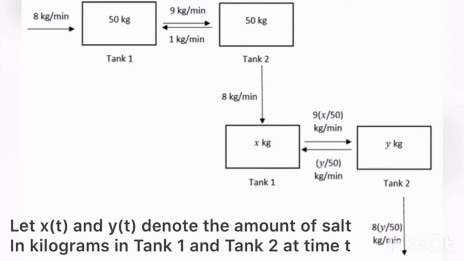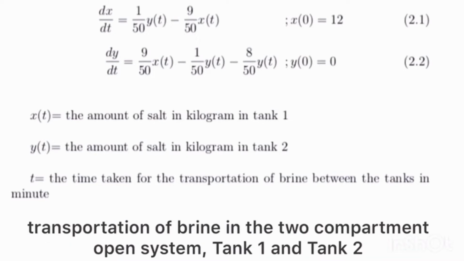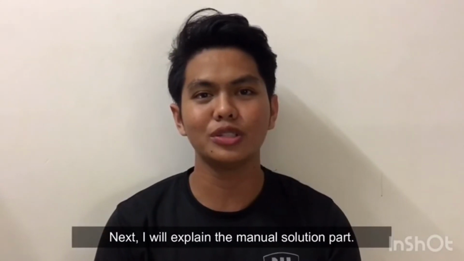Let x(t) and y(t) denote the amount of salt in kilograms in tank 1 and tank 2 at time t. Now this is the mathematical form, in the form of ordinary differential equations, regarding the transportation of brine in the two compartment open system, tank 1 and tank 2. So x(t) is the amount of salt in kilograms in tank 1, y(t) is the amount of salt in kilograms in tank 2, and t is the time taken for the transportation of brine between the tanks in minutes. At t equal to 0, x(t) is equal to 12, and at t equal to 0, y(t) is equal to 0 too. Next, I will explain the manual solution part.